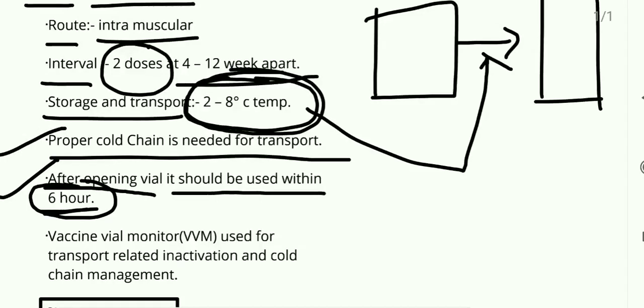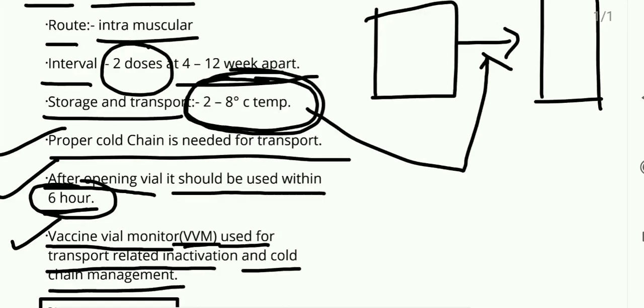It is known as the VVM. VVM is vaccine vial monitor. If the VVM is suggestive of a dark color or the same color as the surrounding circle, then it suggests there is a breakage of the temperature regulation during transportation. So this type of vaccine should not be used. The vaccine vial monitor is used for transport related inactivation and cold chain management.